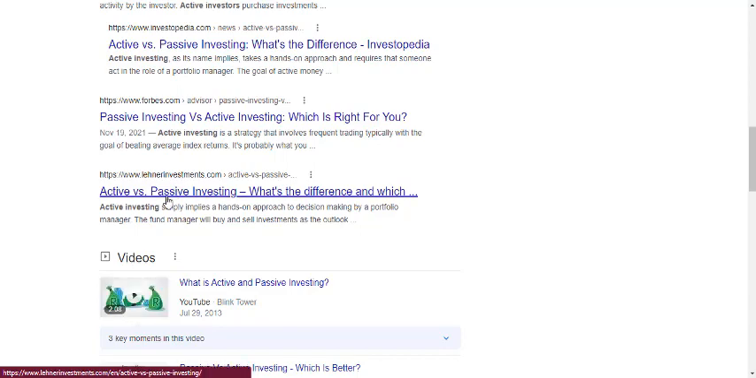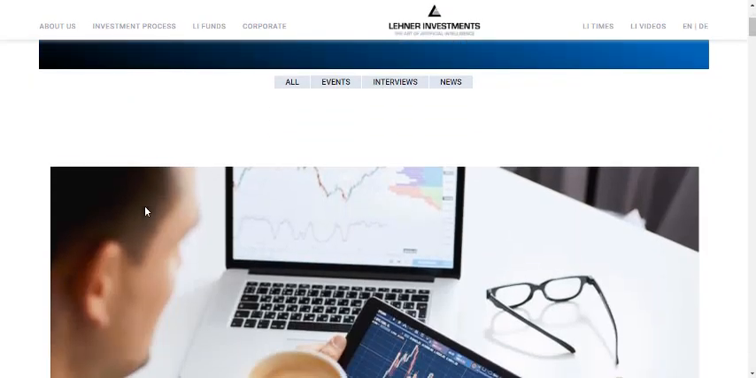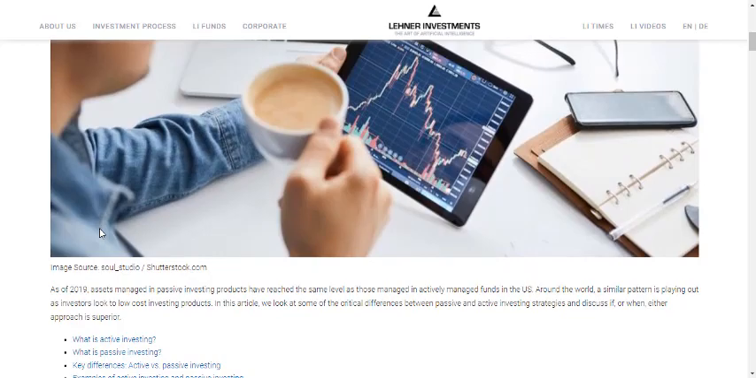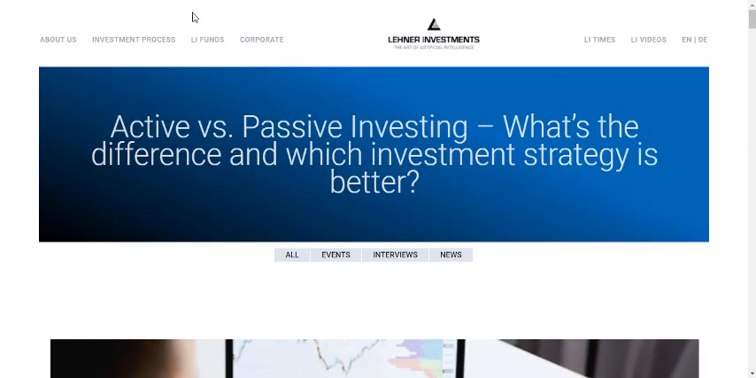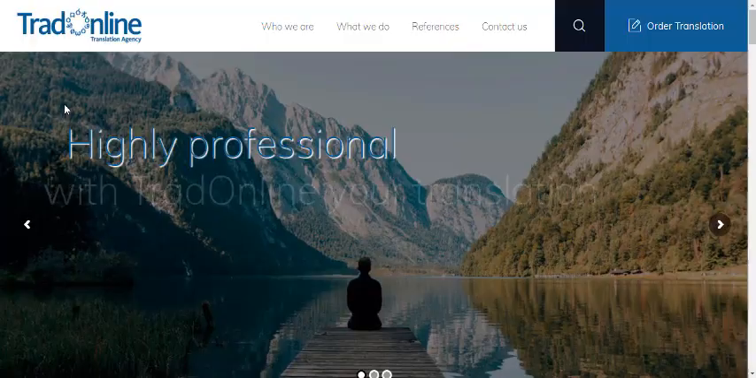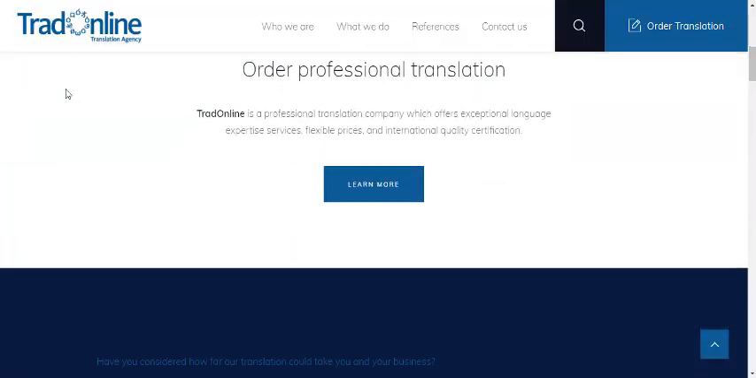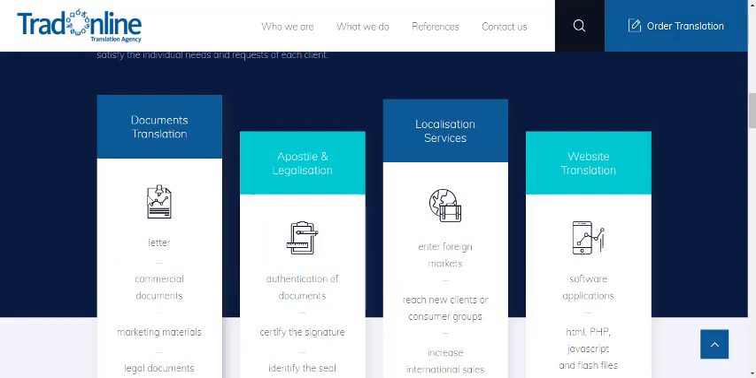Active and passive investing. For passive income we have more of a menu, and there are multiple types of passive income. You can check out this website, which has more types of websites. Okay, we check out this Tradeline. With Tradeline you can order a translation and check out the document translation.